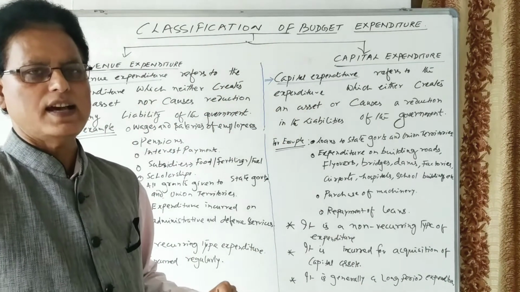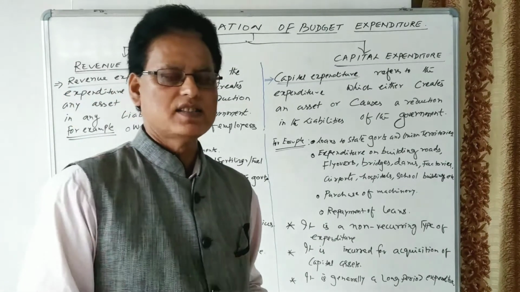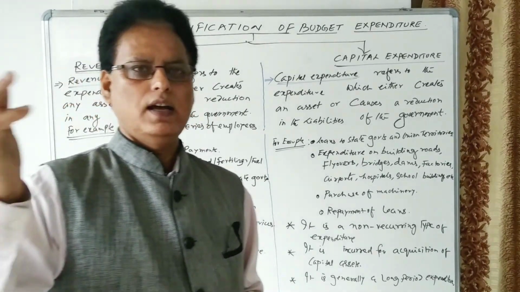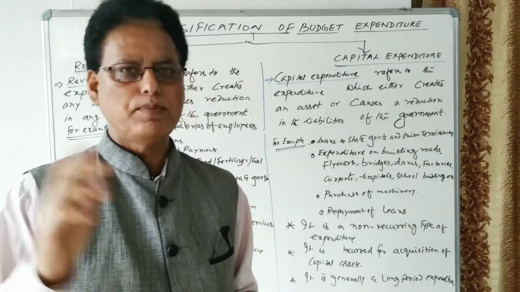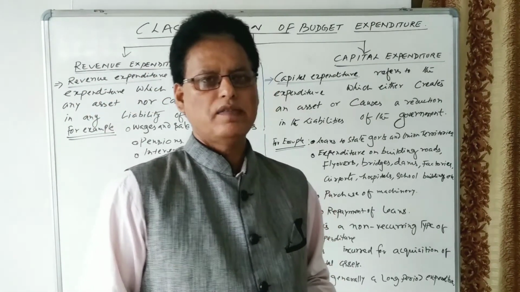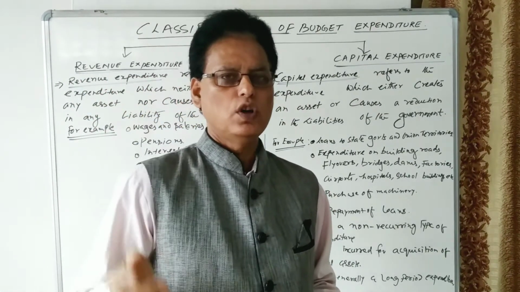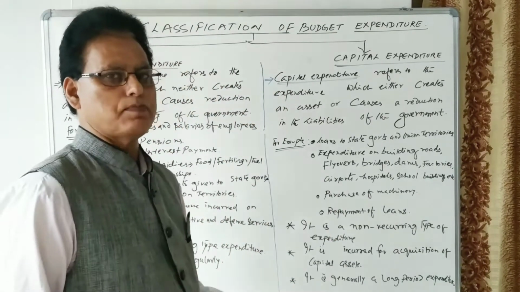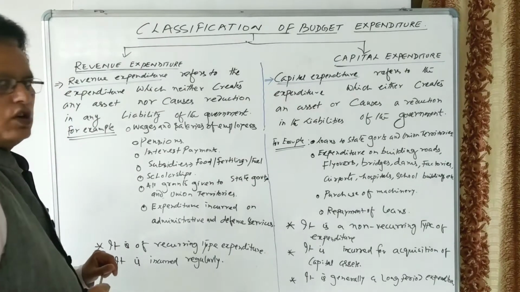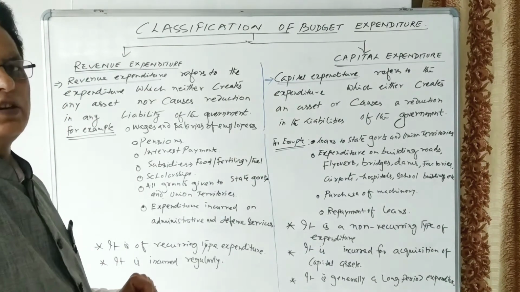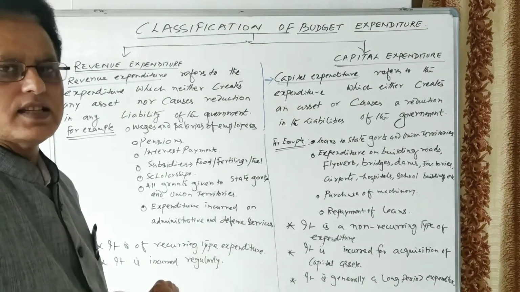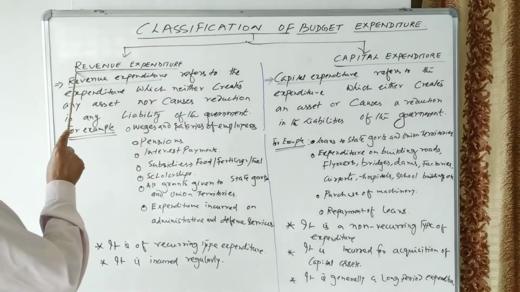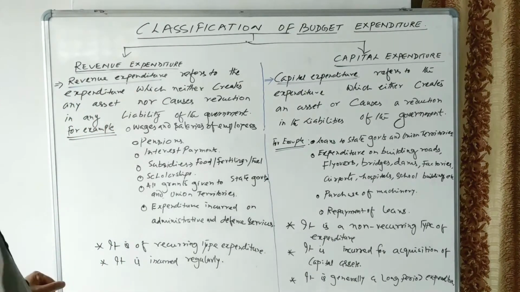The government has borrowed money from the Reserve Bank of India, from the stock exchange market, from the public, or from foreign countries. So the government will make the repayment of interest. Interest payments also do not reduce the liability of the government, nor do they create an asset of the government, and they come under revenue expenditure.